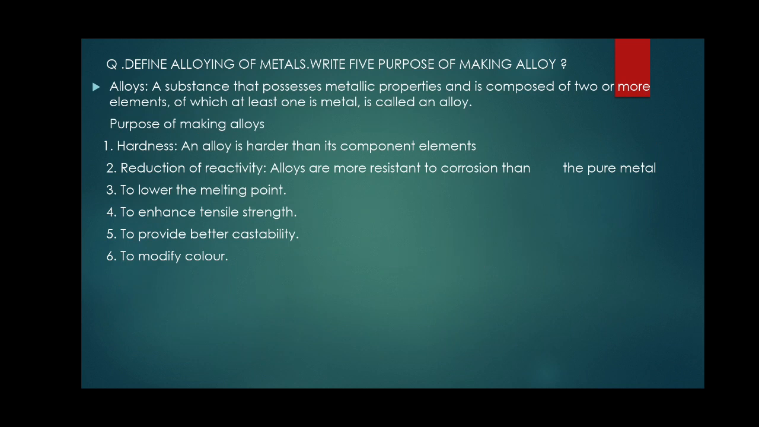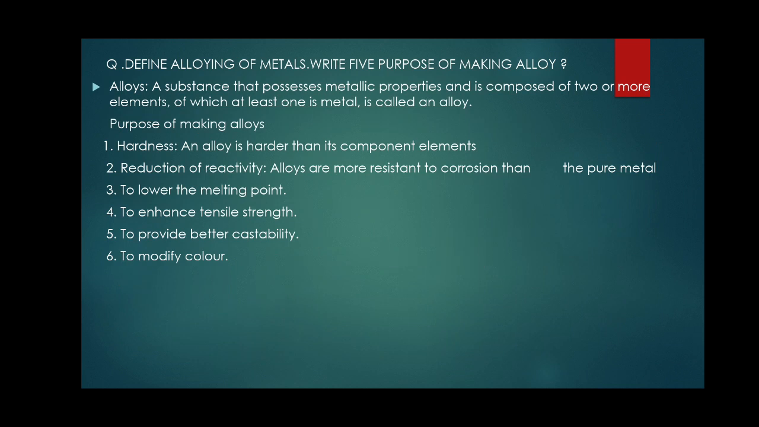The hardness of the metal can be increased. An alloy is harder than its component elements. So by alloying, a metal becomes harder than the individual elements. Reduction of reactivity: alloys are more resistant to corrosion, so chemical attack cannot easily happen on the alloy.